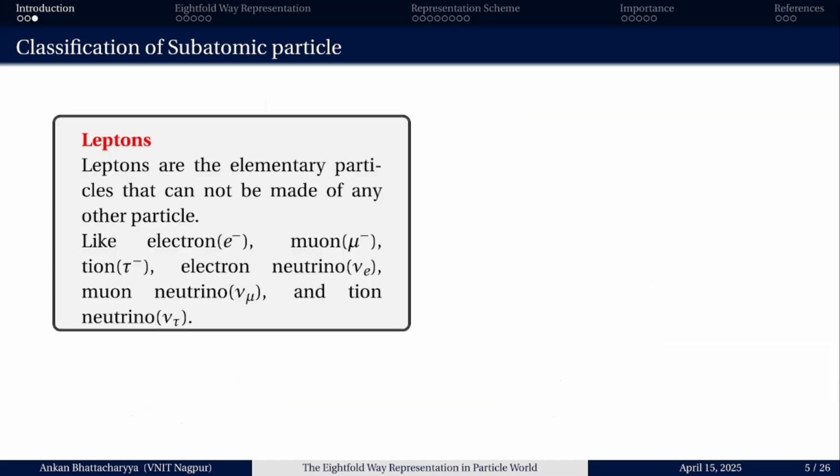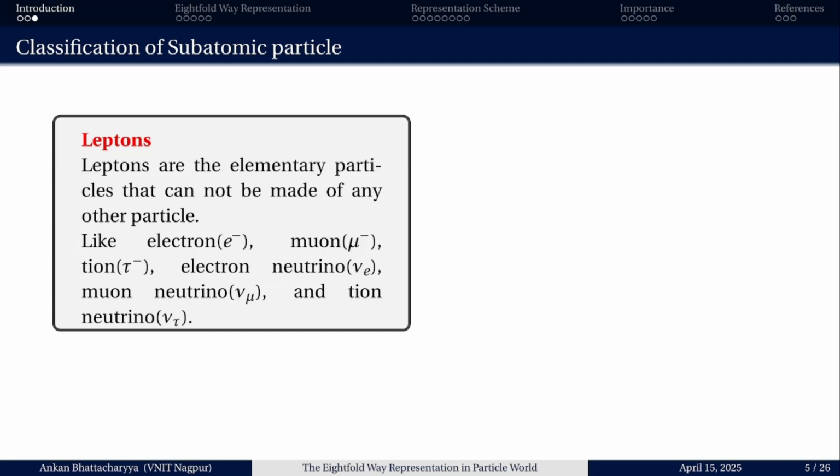So let us start from the leptons. Leptons are basically elementary particles that cannot be made of any other particle. Some examples of leptons are electron, muon and tauon, as well as electron neutrino, muon neutrino and tauon